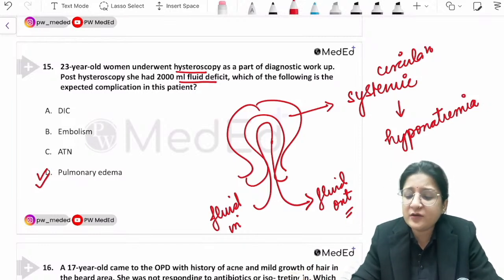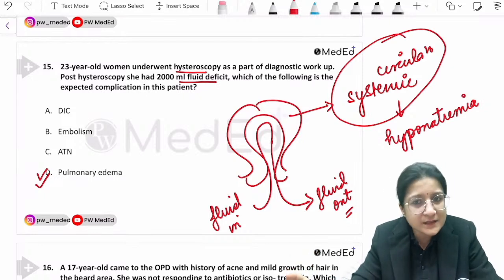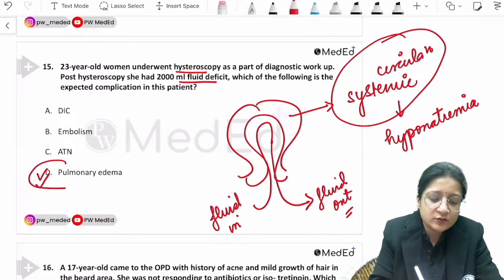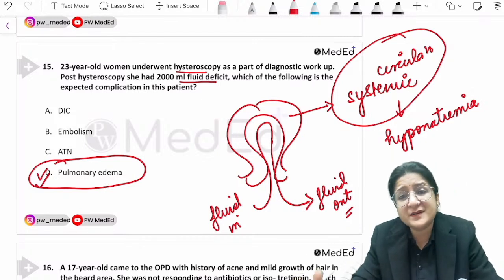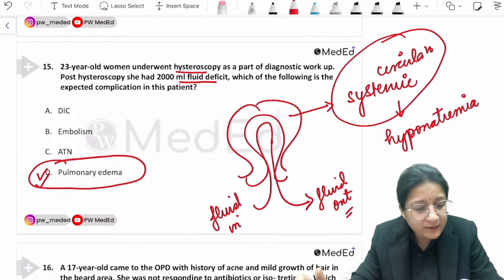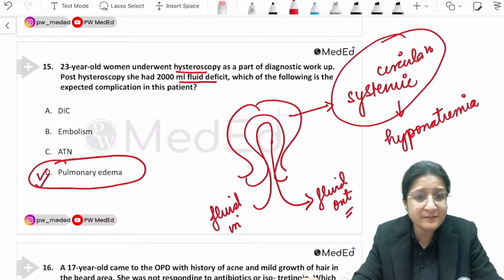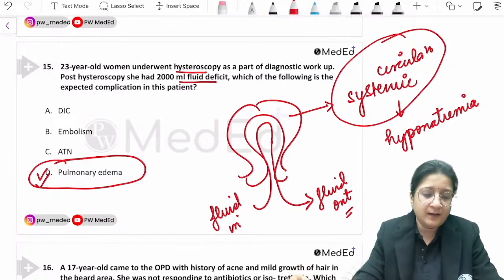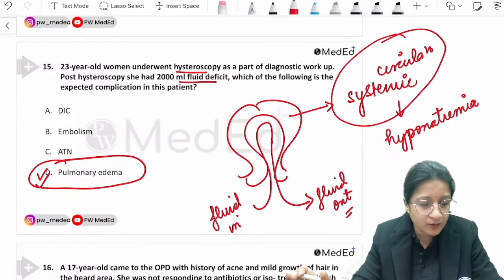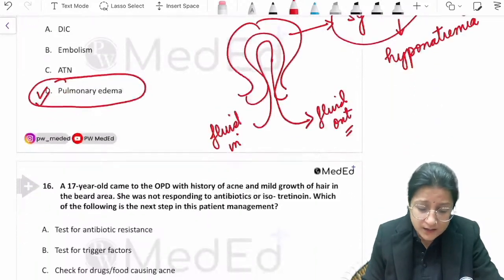So if that extra amount of fluid goes into the systemic circulation, it is going to cause electrolyte imbalances, and it can also lead to pulmonary edema. Embolism is a very rare complication, not something that you would expect to happen. So Harit, good evening to you too. All right, fine. So the answer is option number D.